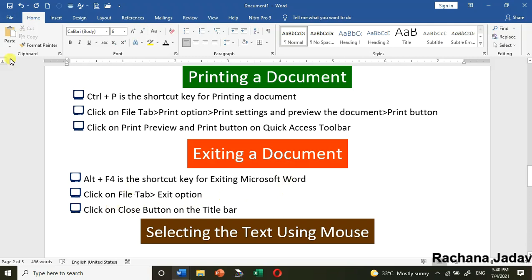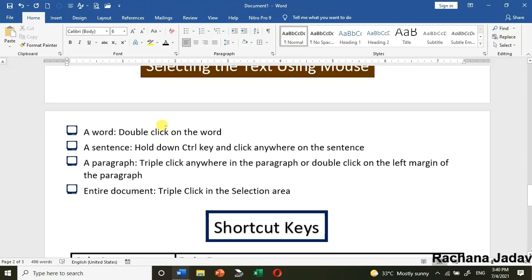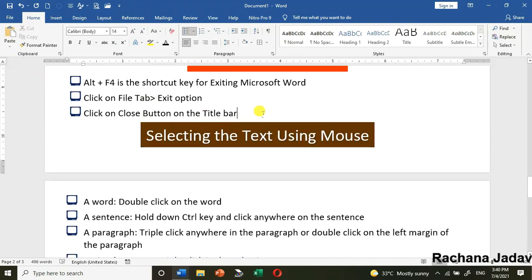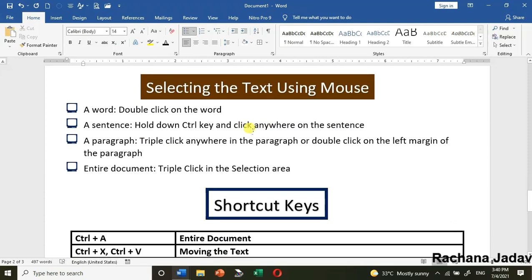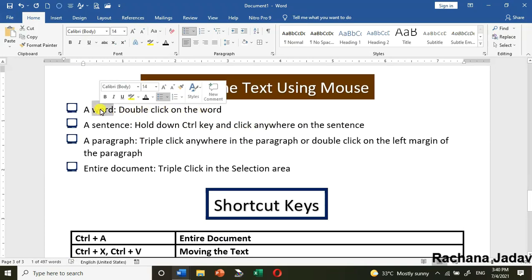Then the second, from the file tab, you have exit, and yes, you can click on the close button on the title bar. Next is to do the selection of the text using the mouse. This is very important. आप mouse का use करके कैसे selection करोगे? Like I will make a double click on the word. यानी ये word को मुझे select करना है. I will make a double click.